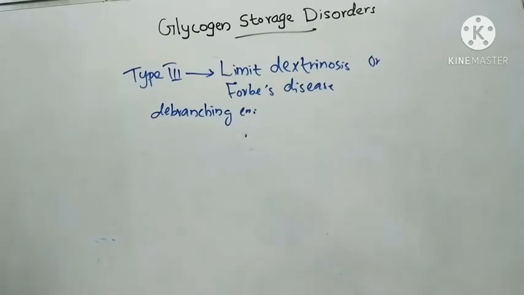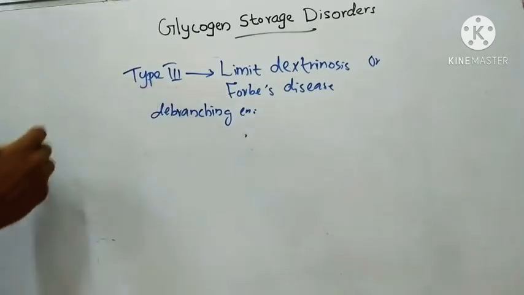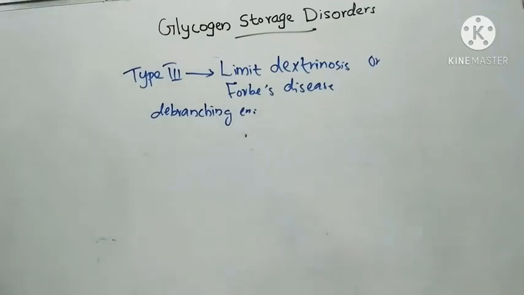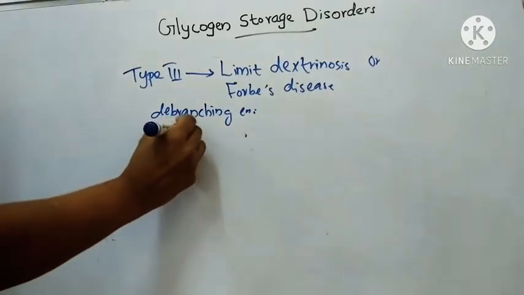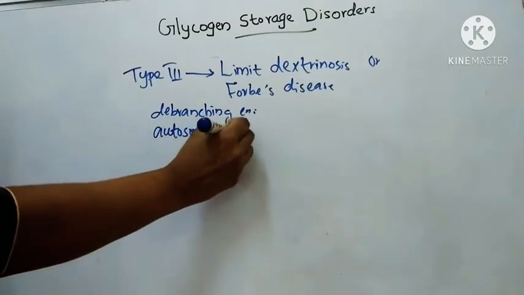So this is in glycogenolysis. Debranching enzyme is in glycogenolysis. So here the debranching enzyme is deficient. It is an autosomal recessive condition.